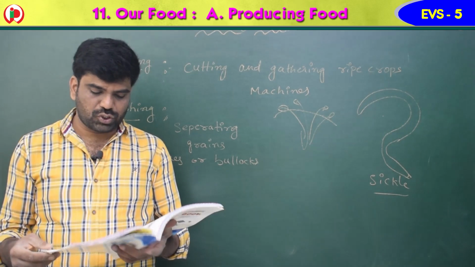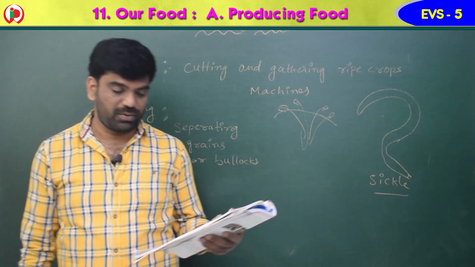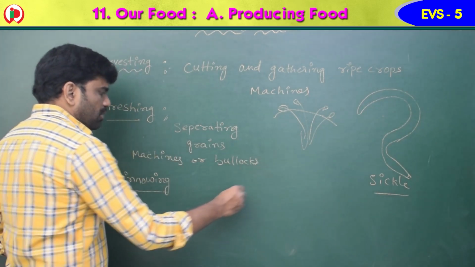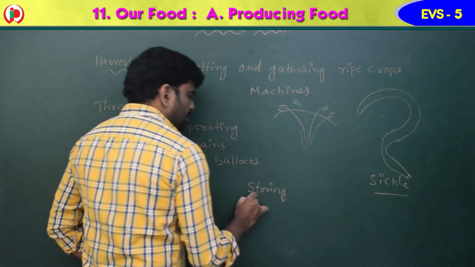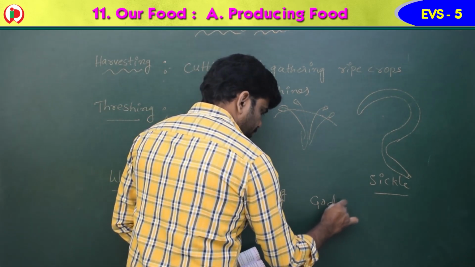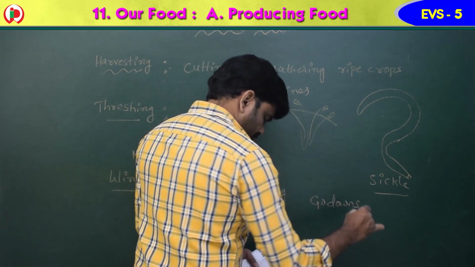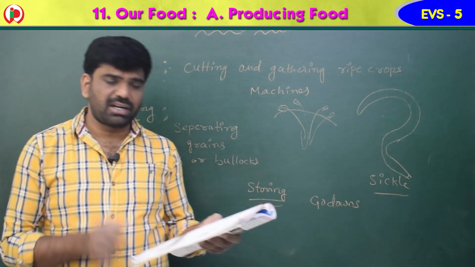Next one is storing the production. See the third picture, that is called a godown. What is that, children? Godown. That is storing the production. You can see the godown. Storage of harvested grain is another important step.